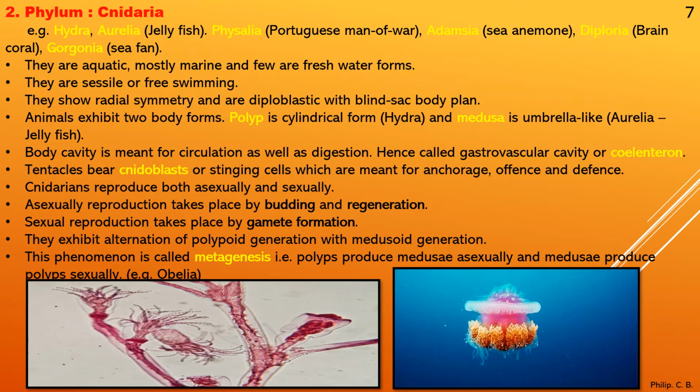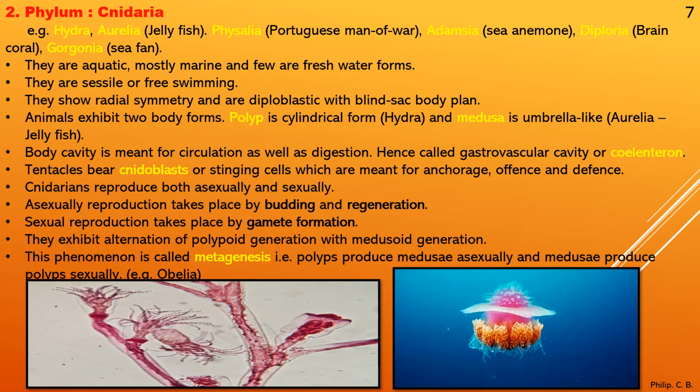Next, animals exhibit two body forms. Polyp is cylindrical form, for example Hydra, and Medusa is umbrella like, which is Aurelia or jellyfish. What does that mean? There are two types of species present in this, as I told in the second point. One which is sedentary, which does not move, that is Hydra. Second, which is sessile or free swimming, which moves from one place to another, that is jellyfish. So even though the phylum is Cnidaria, there are two different types of species present in it, but the characteristics are the same, other than the sedentary and sessile or free swimming part.